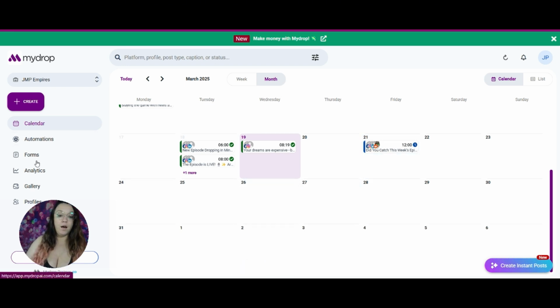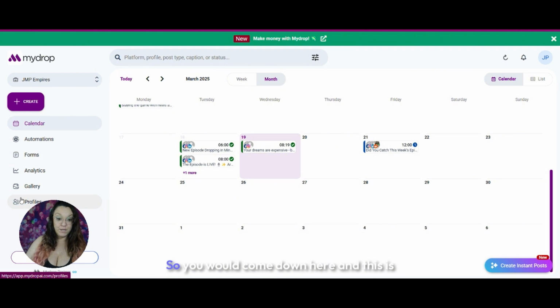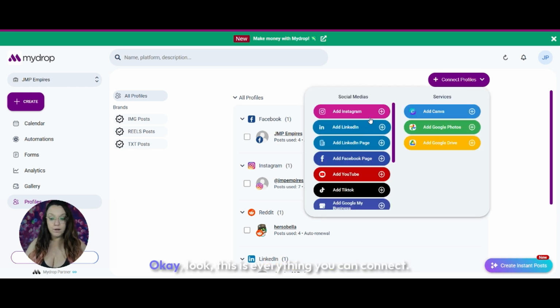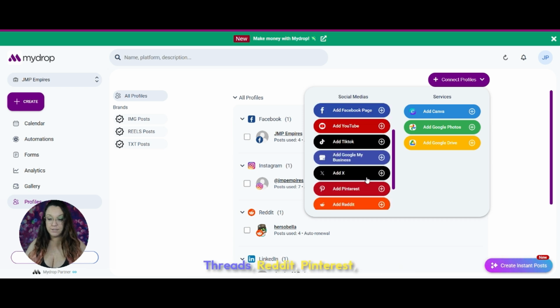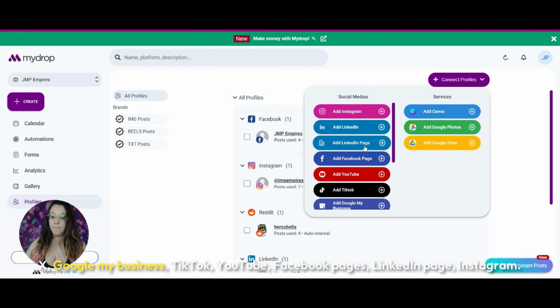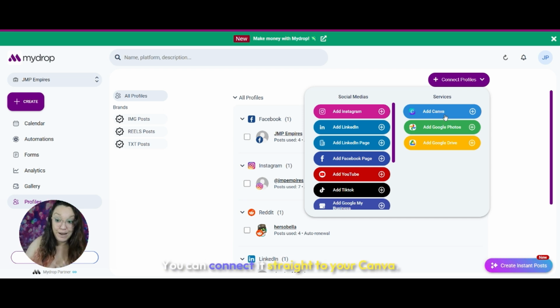Okay. Now, obviously, to use this, you've got to connect your profiles, right? So you would come down here, and this is where you're going to connect all your profiles. It'll simply walk you through each one. Okay, look, this is everything you can connect: Threads, Reddit, Pinterest, X, Google My Business, TikTok, YouTube, Facebook pages, LinkedIn page, Instagram. Okay. And the coolest thing here, oh my God, this was like mind blown. They really did it with this one. You can connect it straight to your Canva, Google Photos, Google Drive as well.